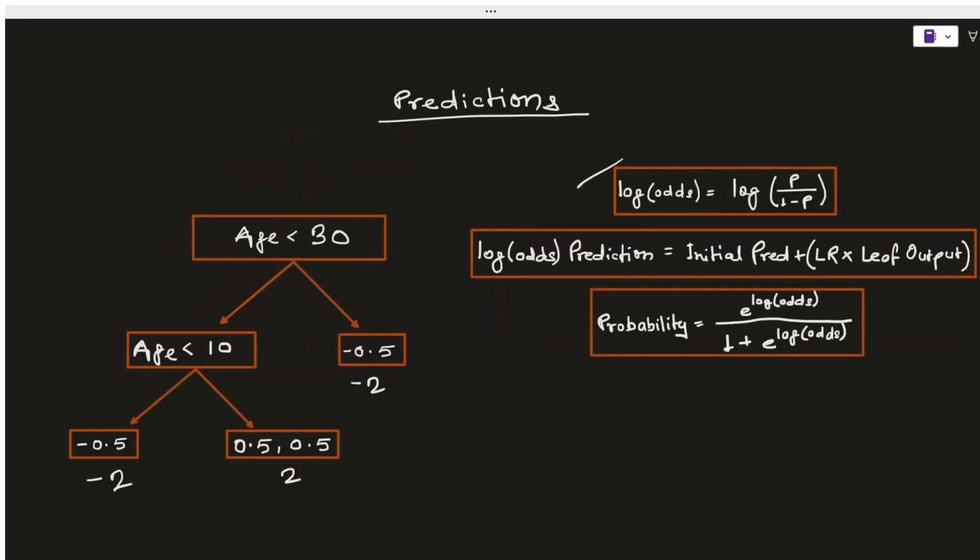So there will be 3 steps that we need to follow in order to do the prediction. Please do not get overwhelmed by looking at these equations. I'm going to simplify all this for you. So just like other boosting methods, when we are talking about doing the prediction, XGBoost for classification makes a new prediction by starting with the initial prediction.